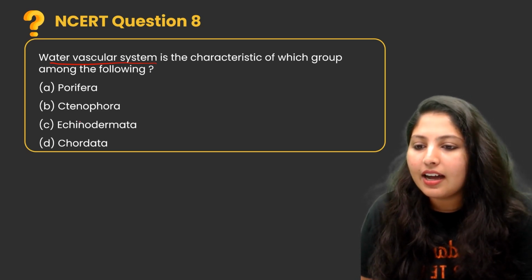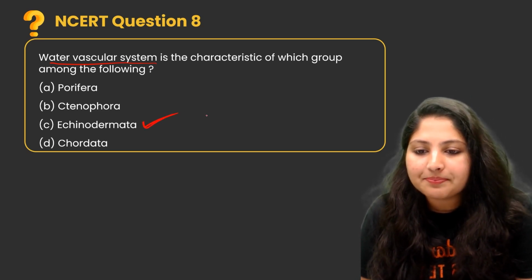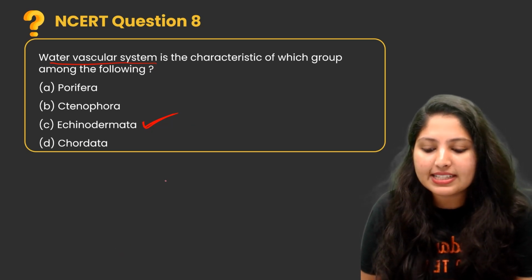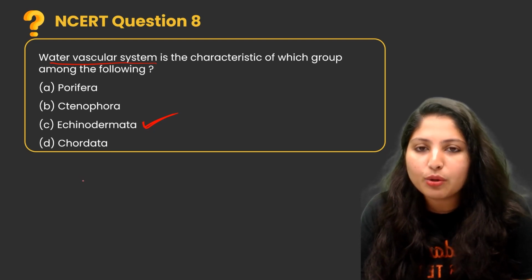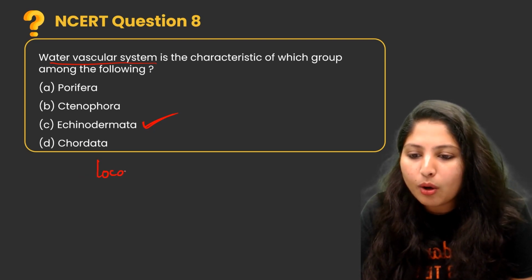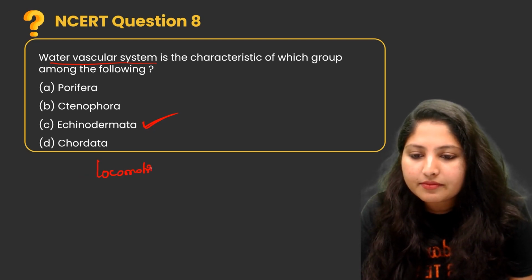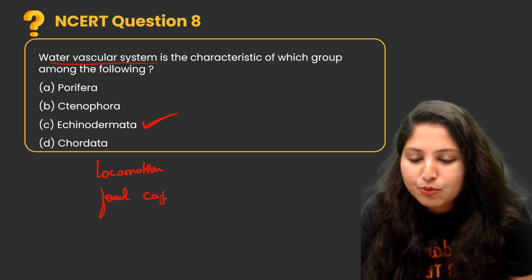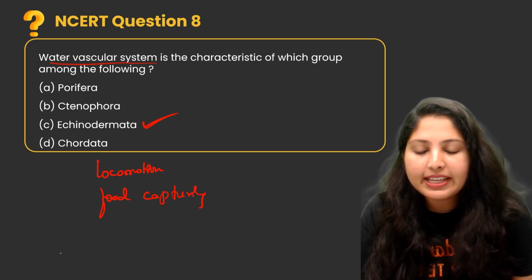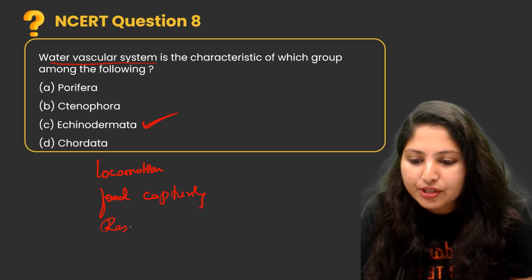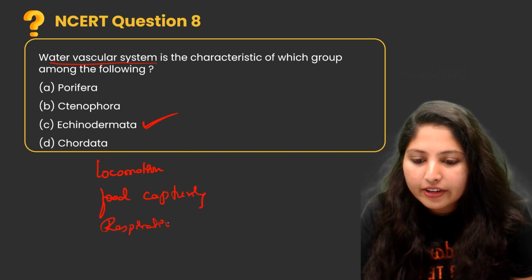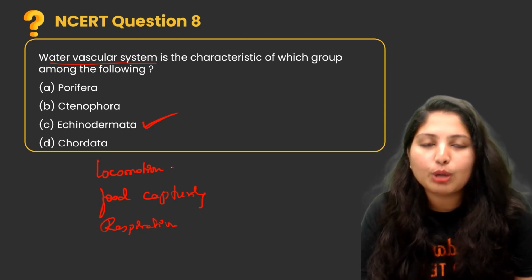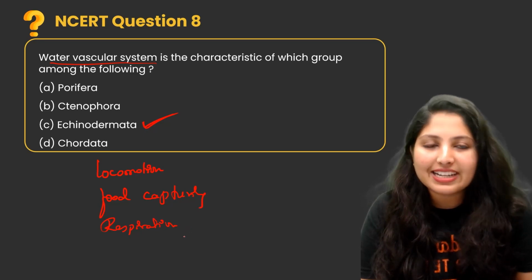In echinodermata, we can see the water vascular system. This water vascular system helps in locomotion, food capturing, and respiration.